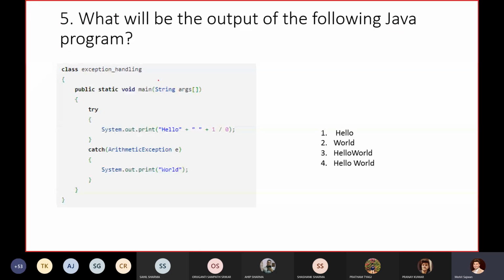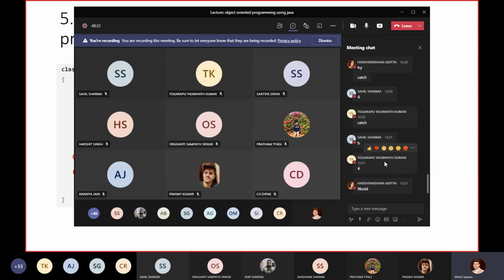In this problem, I'm going to explain the code so that you will understand. We have public static void main, a try block, and a catch block. Inside the try block, we write System.out.println of hello concatenated with 1 divided by 0, and after that we write catch and just print void. Now tell me, which one will be my correct output?